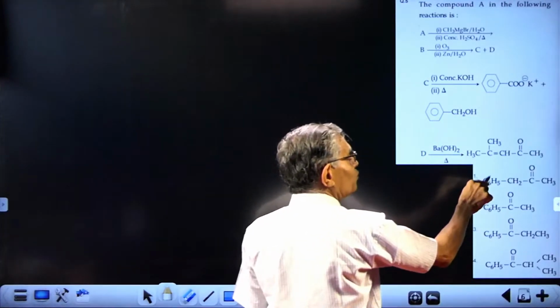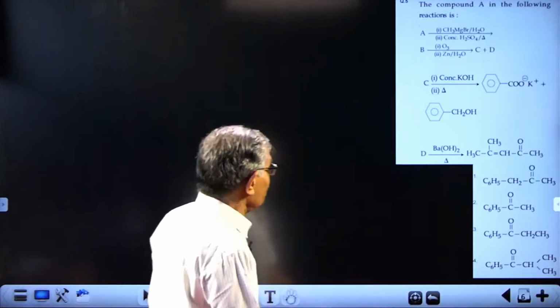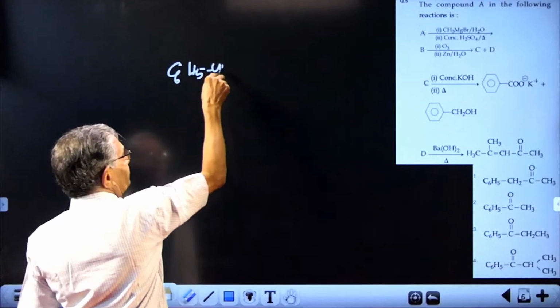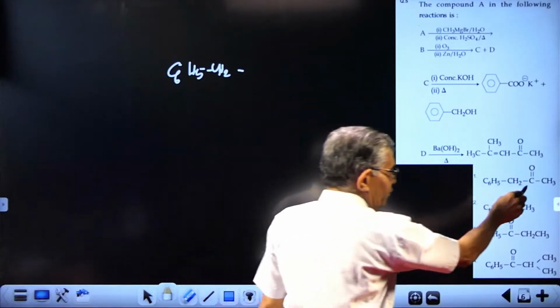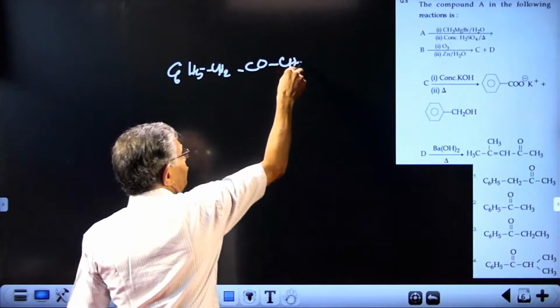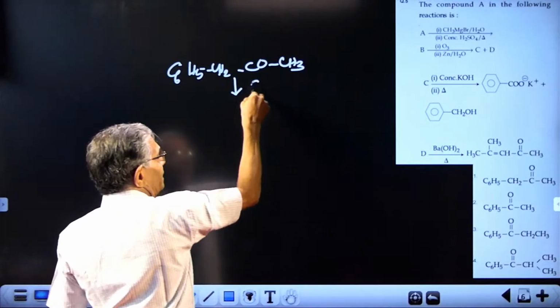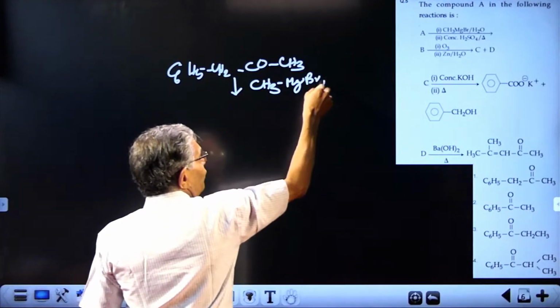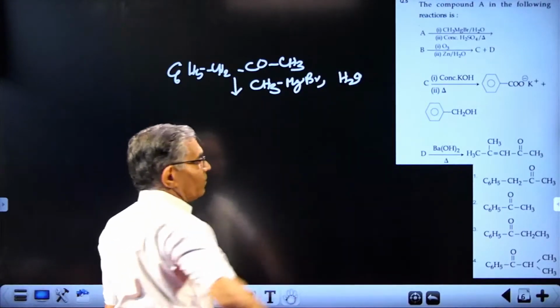So to start with one compound, let us take C6H5CH2COCH3. This compound on treatment with Grignard reagent, the standard reaction, followed by hydrolysis, one after the other,